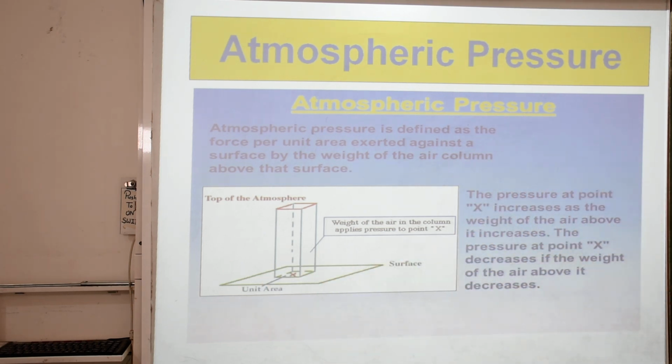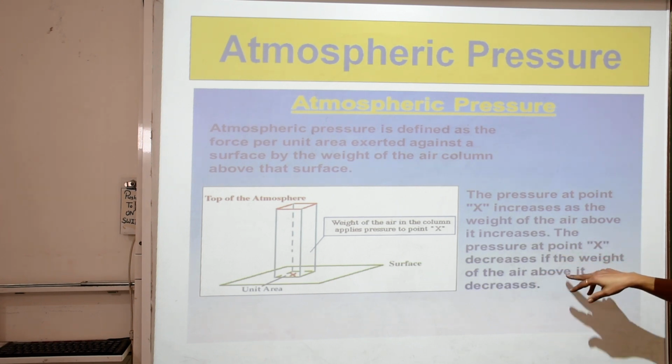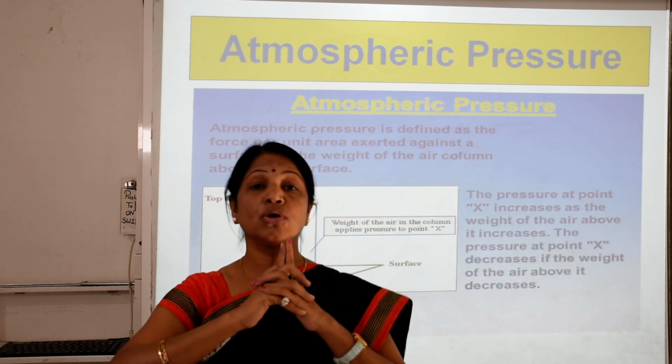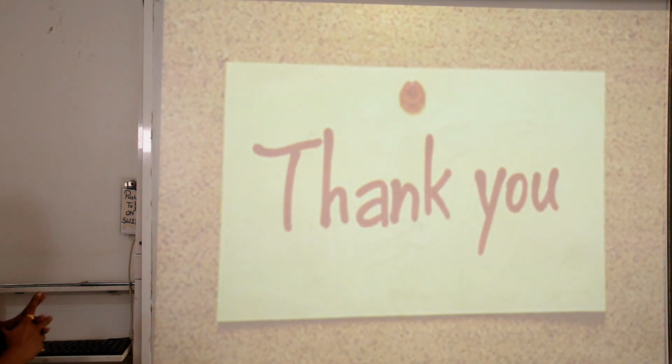So the pressure at point X increases if the weight of the air above it increases. The pressure at point X decreases if the weight of the air above it decreases. So when the weight is increased, the pressure is increased, and when it is decreased, the pressure is decreased.